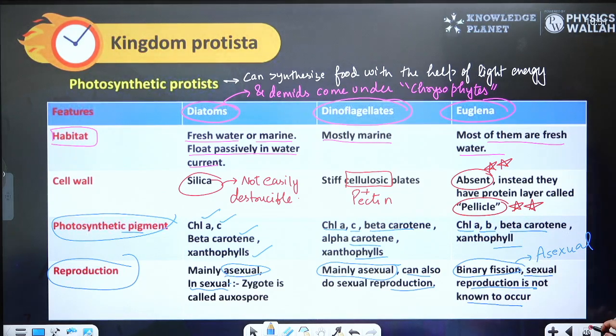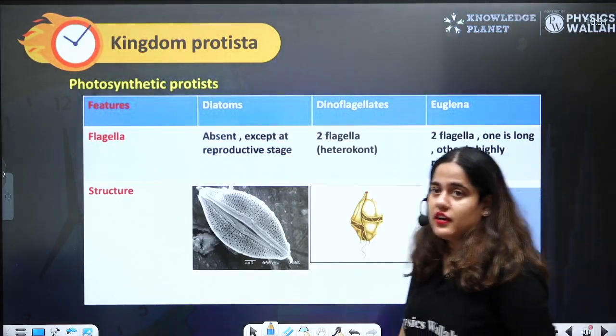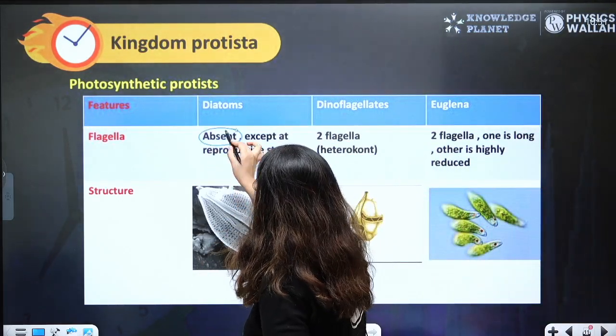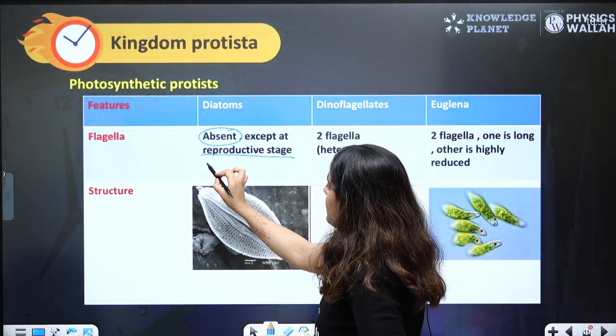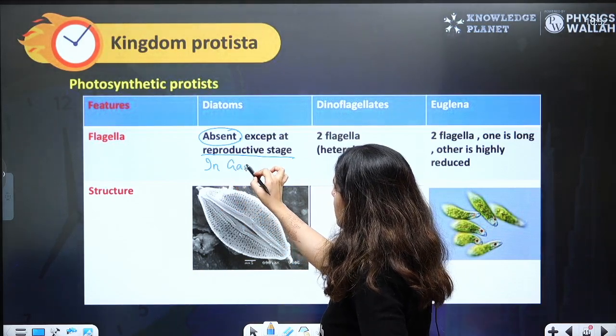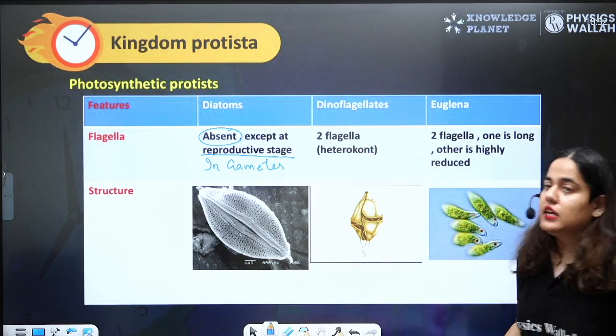After this, let's talk about their flagella. Beta, flagella are absent in diatoms, but they can have flagella in the reproductive stage, like in gametes. Gametes can have flagella in diatoms.